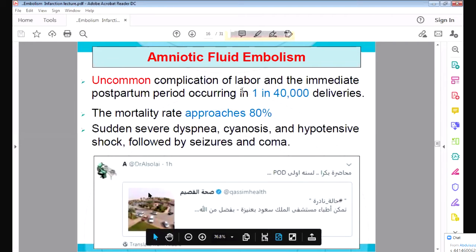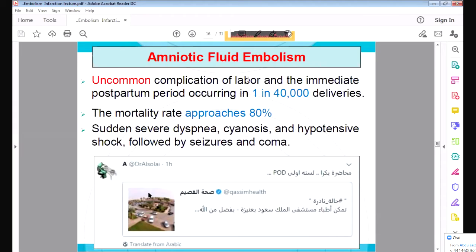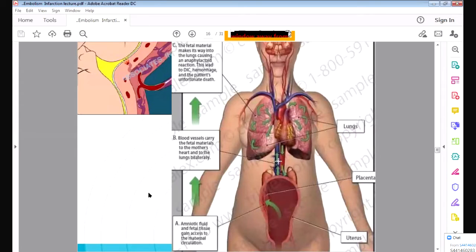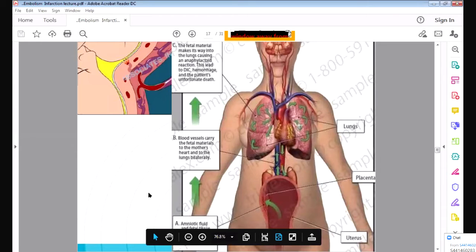It is a complication of labor, which means delivery, and of the immediate postpartum period. Postpartum means after delivery. And the embolus, I told you, can enter the blood vessels of the mother. It can go into the veins, and it can go into the lungs.